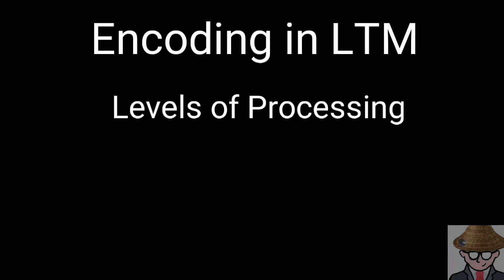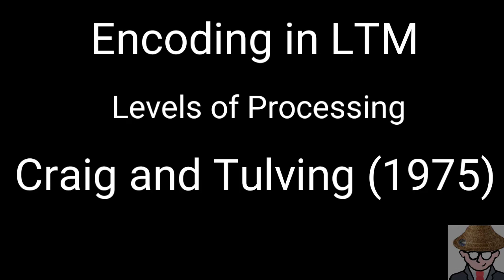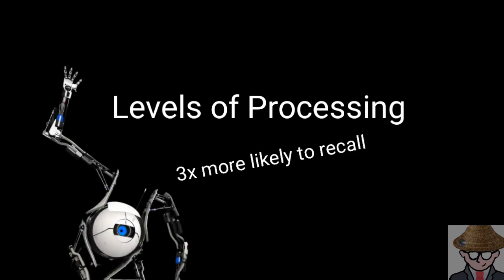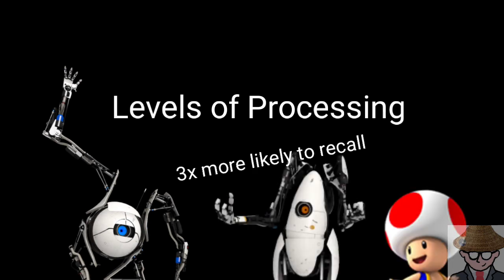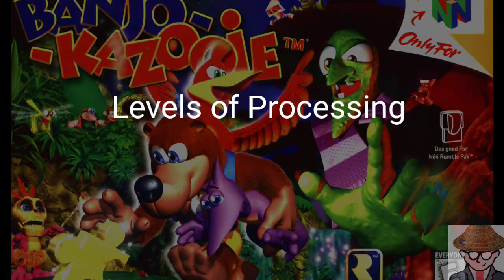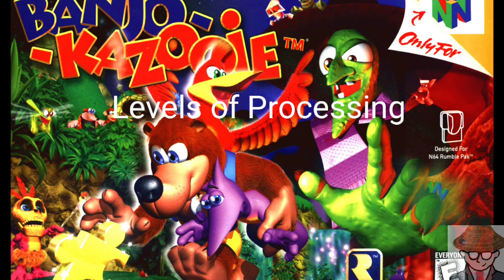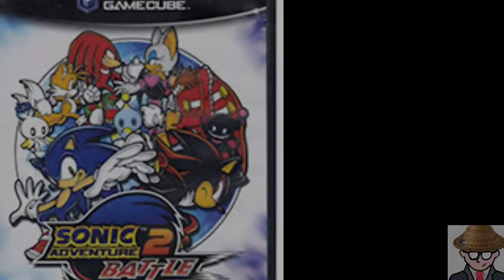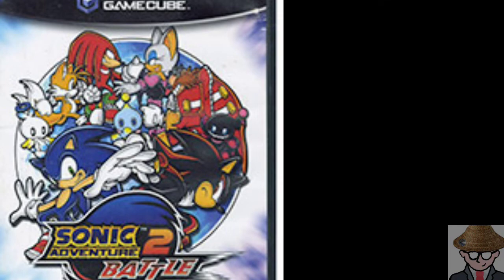Levels of processing and memory for general material is from Craik and Tulving in 1975. Participants were 3 times more likely to recall words when they had processed a meaningful versus physical appearance. For an example, if your name came on the screen, meaning over physical, you would be more likely to recall this if it had meaning to you rather than the physical appearance. Or a game. A game could physically show up on the screen, but if a game shows up that brings you back nostalgia, such as Banjo and Kazooie, you're going to have a deeper process. If you see a game that's really cool, you're likely to remember it better than a game that you think